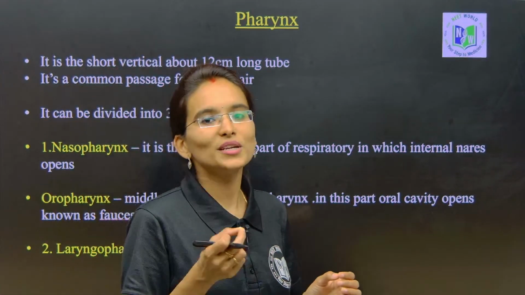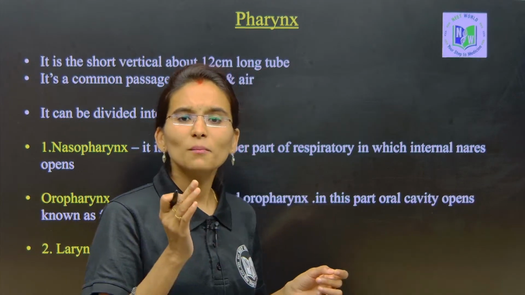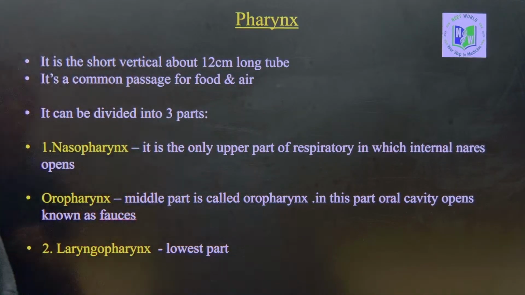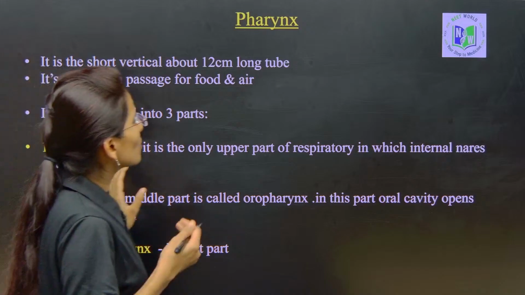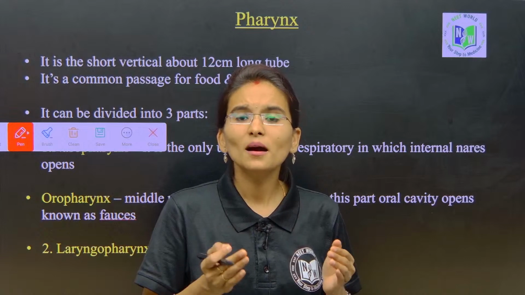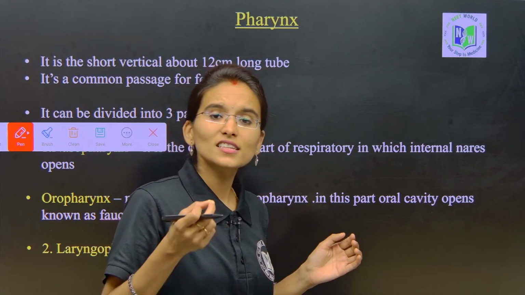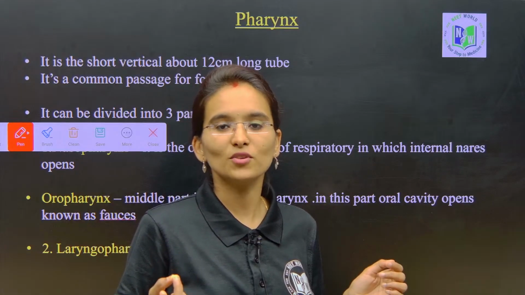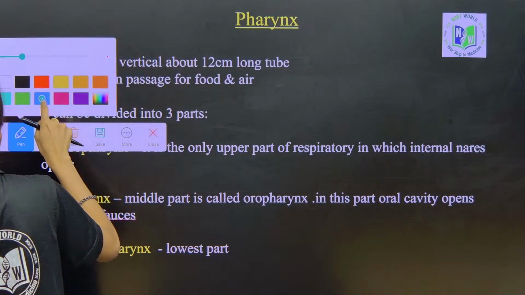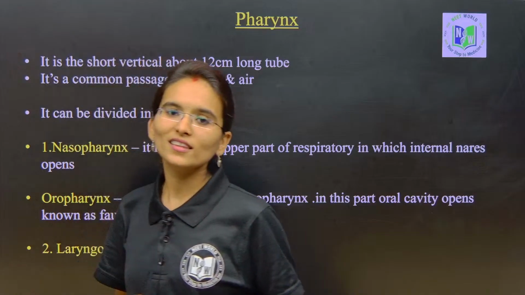Now we are going to see how the pharynx is divided and what its major role in respiration is. Students, whatever I explain may seem easy, but it is somewhat tricky when we get questions regarding the human respiratory system. All the online students, if you have any doubt or feel confused about any concept, please let me know in the comment section.